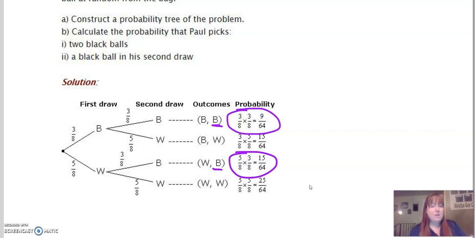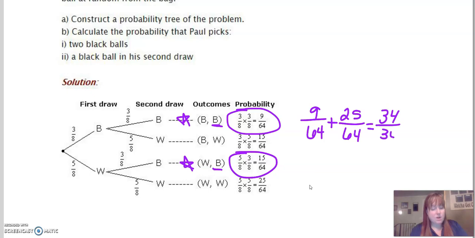We're looking at the probability of this one happening or this one happening. So we're going to have 9 over 64 plus 15 over 64, which is 24 over 64. Oh, I can't talk and write at the same time. 34 over 64. That's our probability of getting a black on the second draw.